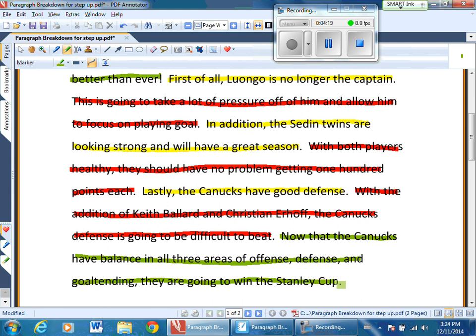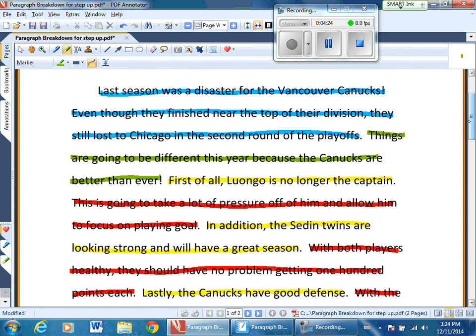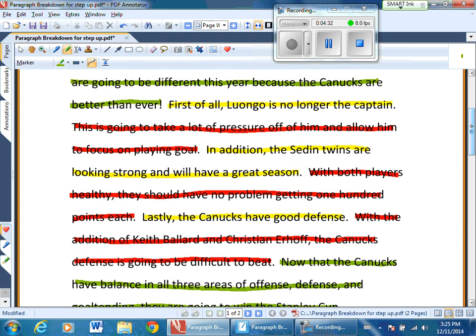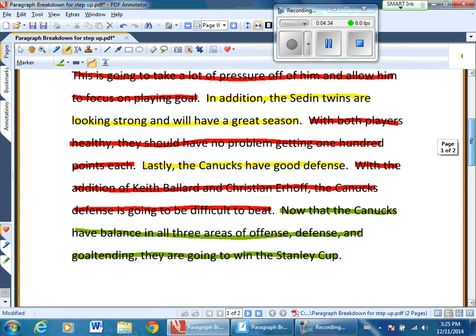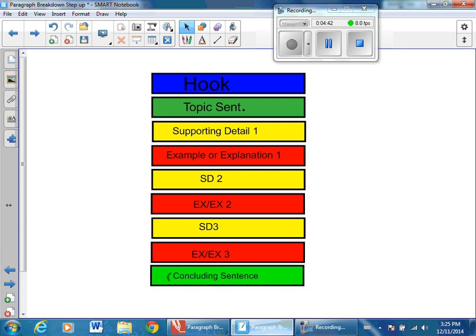So if we take a quick peek at the breakdown here, we can see that we have our hook that is blue, we've got our topic sentence is green, and then we've got alternating yellow and red for our supporting details and explanations and examples, and then we end off with our concluding sentence. So if we were to flip back to the original drawing that we had, we can see clearly that we had a hook, then our topic sentence, our supporting details and examples and explanations, and it clearly follows this example here for building blocks.